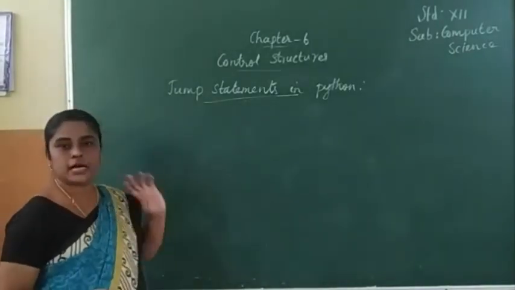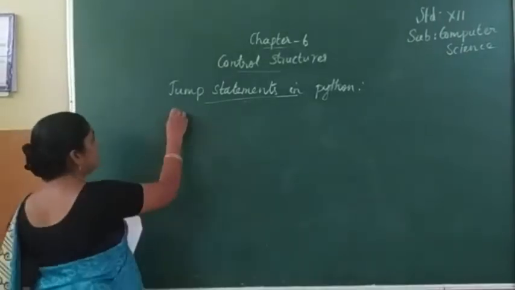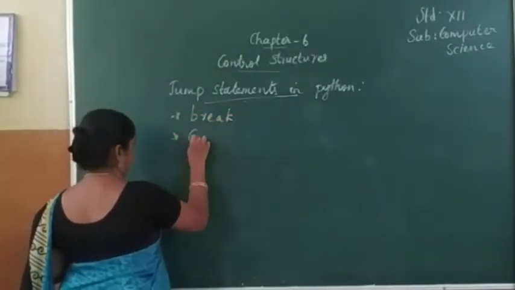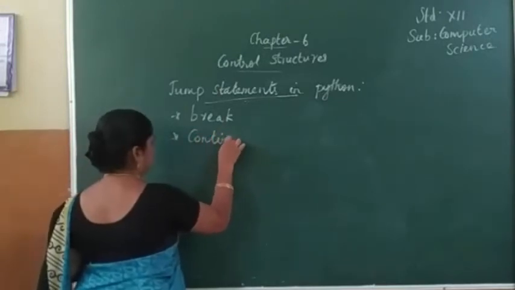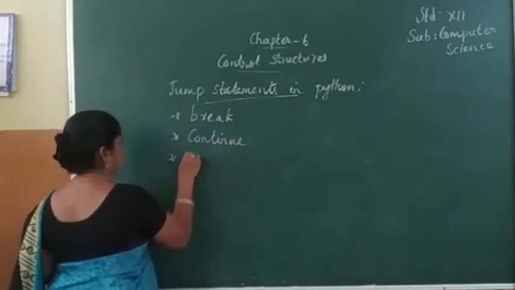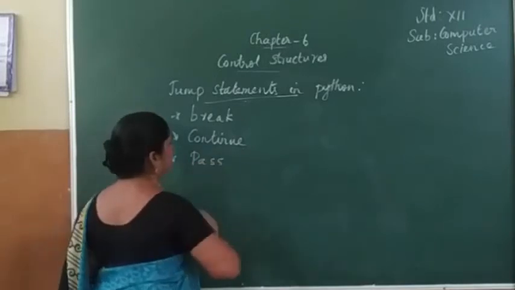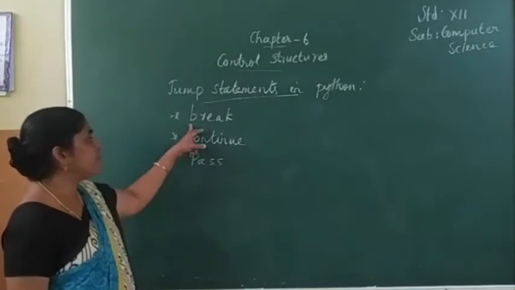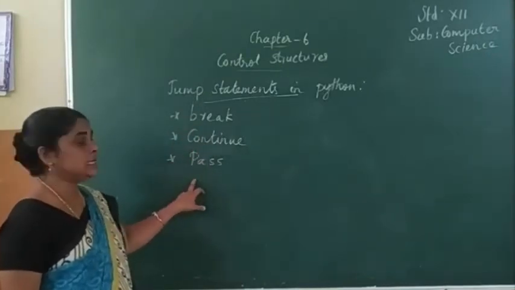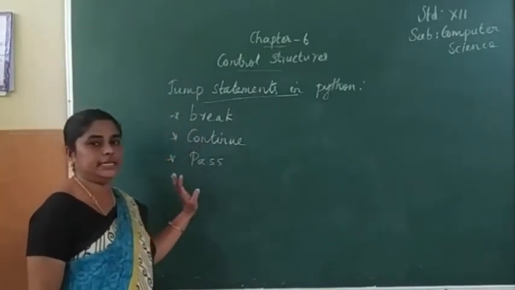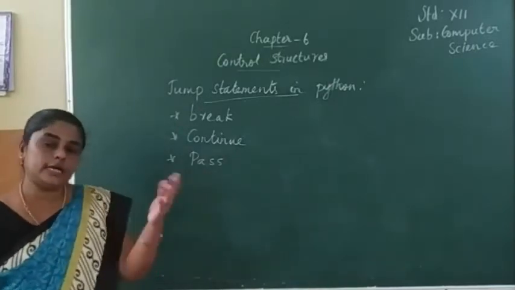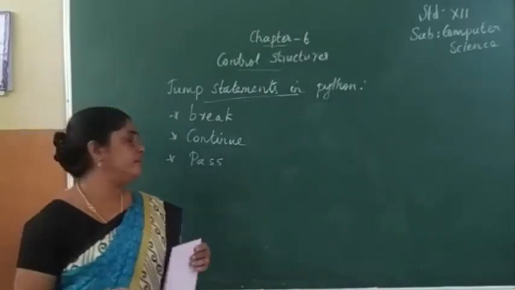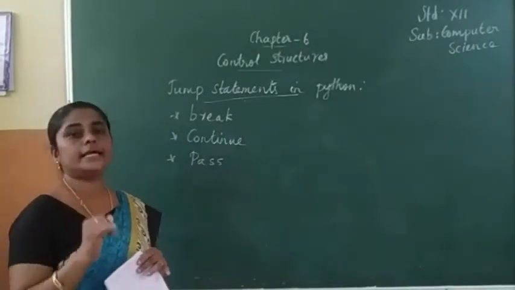There are 3 types of jump statements. They are break, continue and pass. How many types of jump statements? 3. What are they? Break, continue and pass. Here break and continue already we studied, isn't it? All of us know break. What is break? What is the use of break? What will the break statement do?